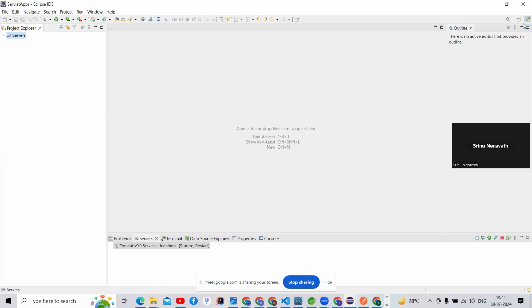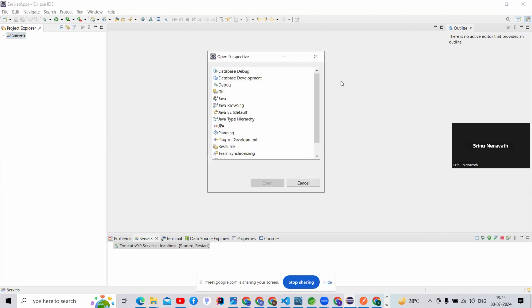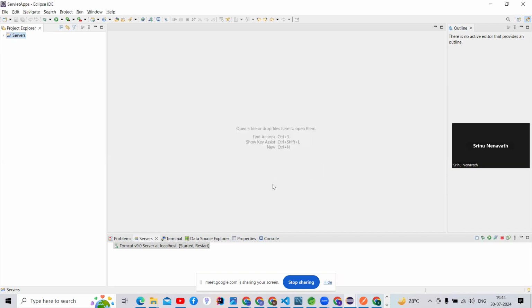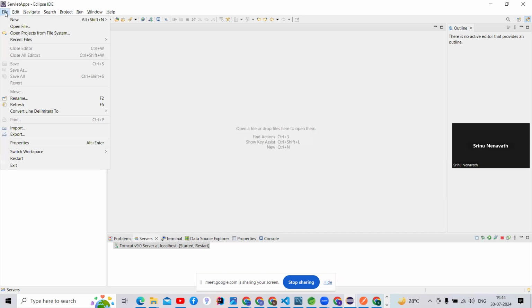There is Java. By default, it is Java. Yes, Java EE is there, guys. Java EE means Enterprise Edition. So we need to go there and select not Java EE, we need to select Java SE. So we need to open it and see, and I'm going to create a Java Servlet application.